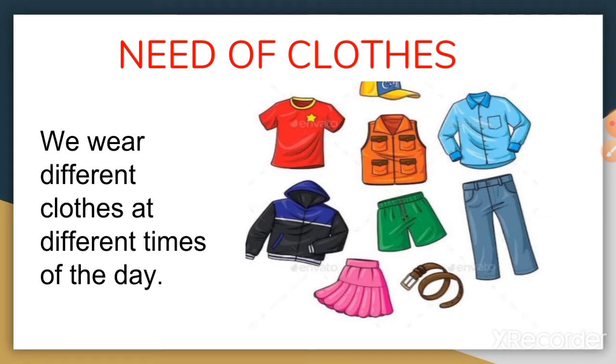We wear clothes differently in different seasons in order to adjust with the changing atmospheric conditions. For example, in summer, it is suitable to wear cotton clothes as they absorb sweat, and in winter it is suitable to wear woolen clothes as they do not let the heat go out. It's all about adaptation to the climatic conditions.